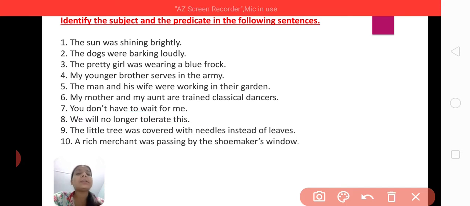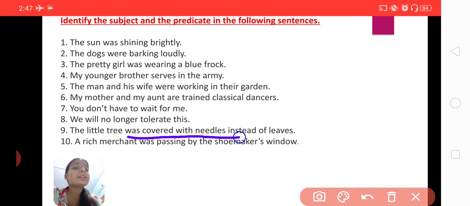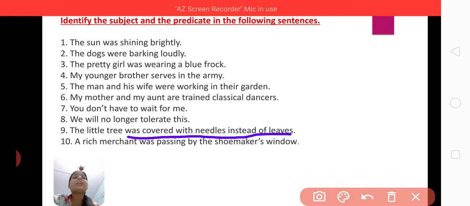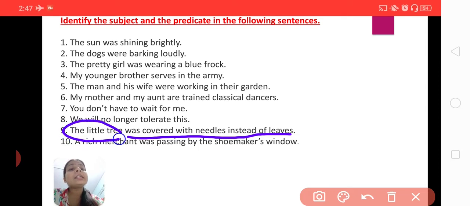It's very easy. Now next one, the little tree was covered with needles instead of leaves. Okay, so in this sentence, this part of the sentence is the information about the little tree.